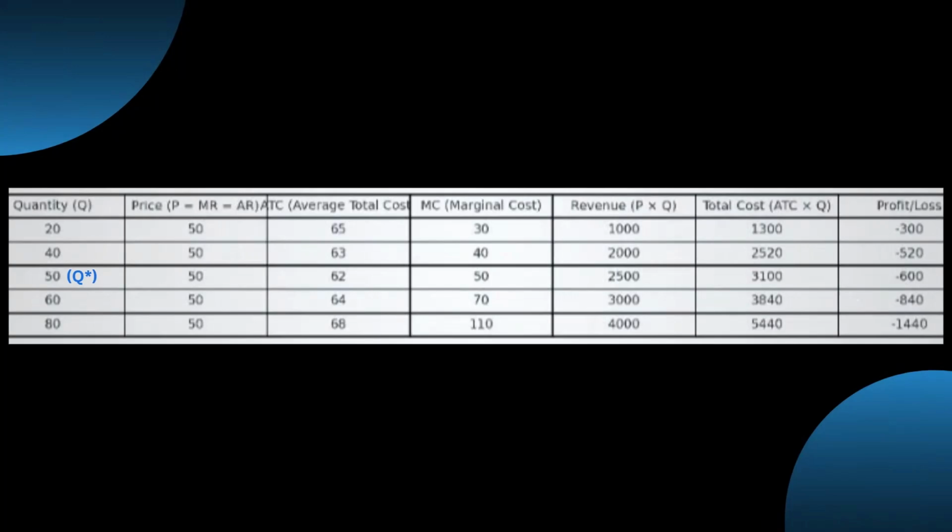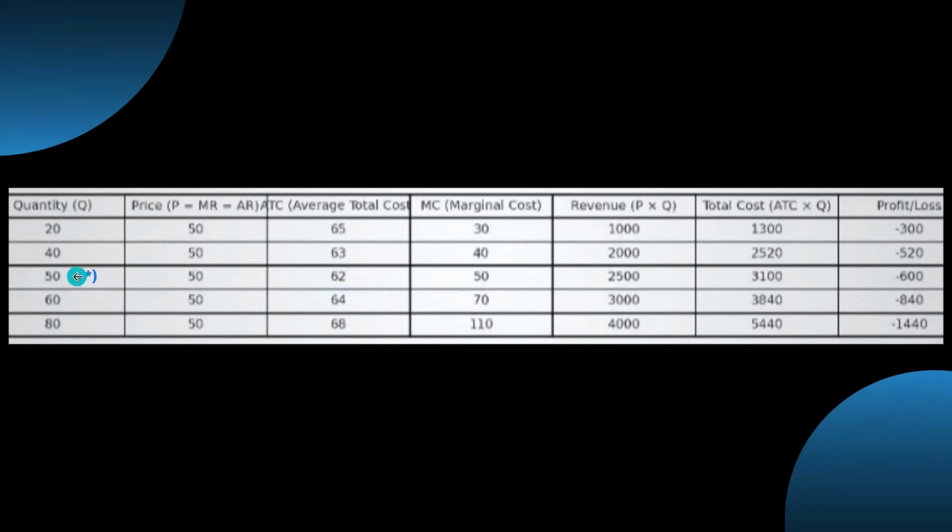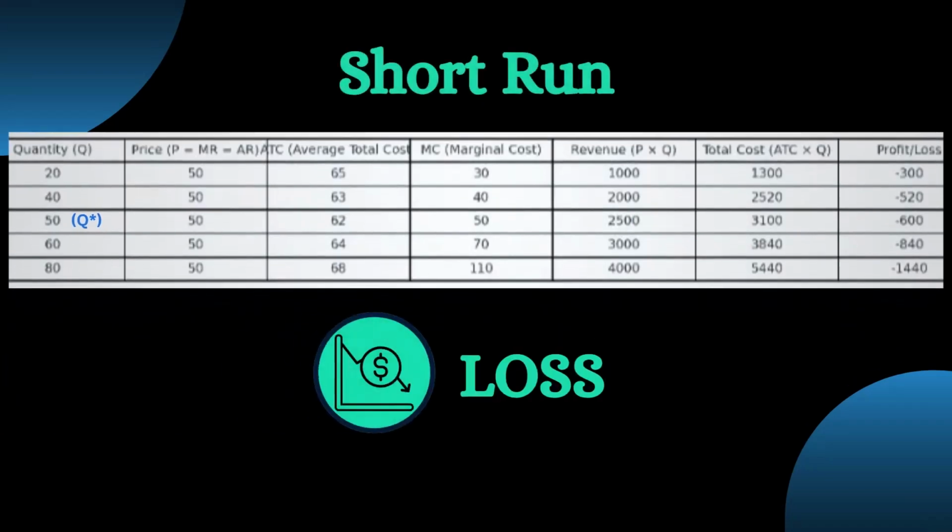We can see in this data table at the time of quantity 50, there is a Q star marked. This Q star means this is the equilibrium position from where we can identify the profit and losses. And there, the outputs are given and all the outputs are negative. That means we can assume that losses are happening. So what is happening here? In the short run stage, the situation is loss.